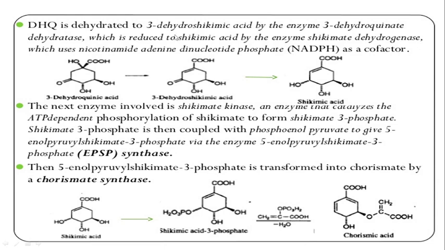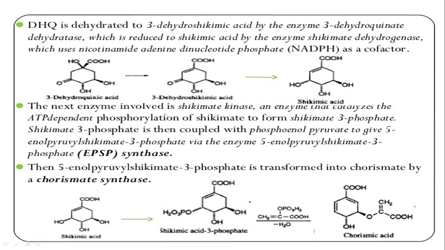Now it will be reduced to shikimic acid by the enzyme shikimate dehydrogenase, which uses nicotinamide adenine dinucleotide phosphate, NADPH, as a cofactor. So 3-dehydroshikimic acid is reduced to shikimic acid, and the enzyme required is shikimate dehydrogenase, which also uses NADPH as a cofactor.